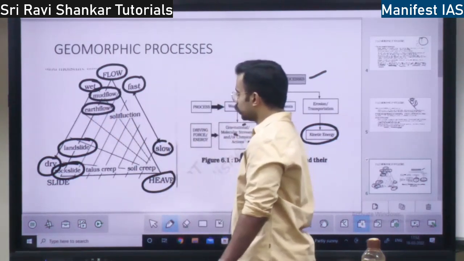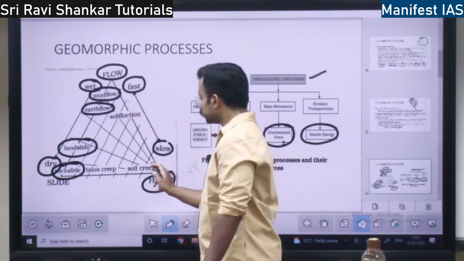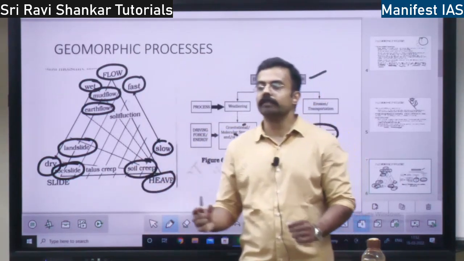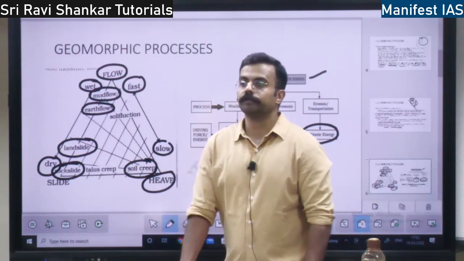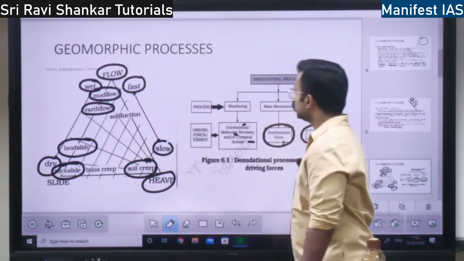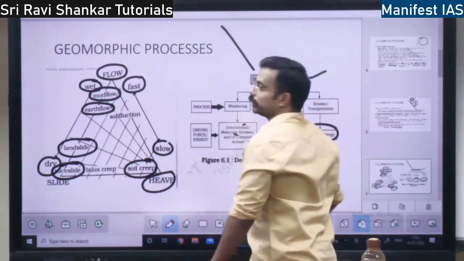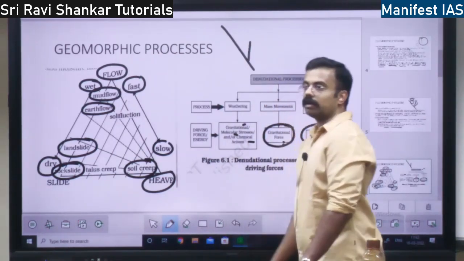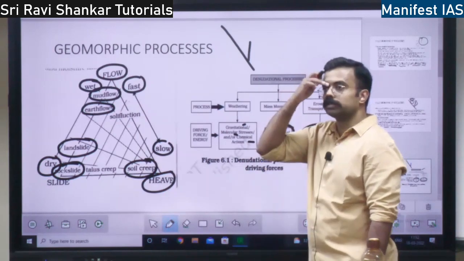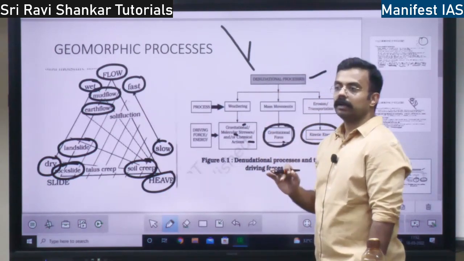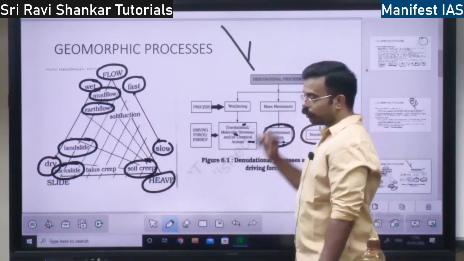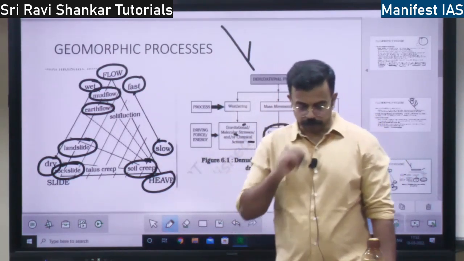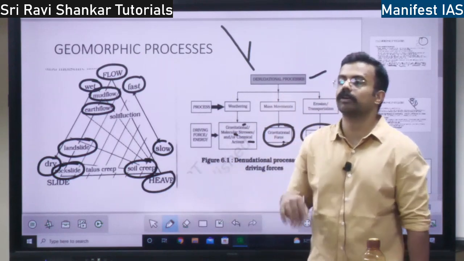Here the slow process is soil creep. Soil creep means the soil will move slowly. If you see the valleys, there will be pillars, light poles, or fencing around the houses.